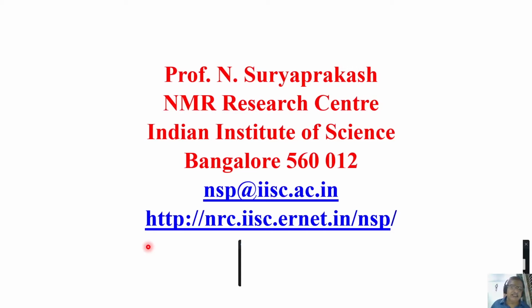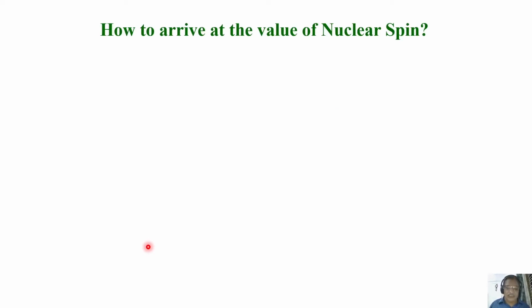And also, I discussed spin angular momentum and how we can get it empirically by knowing atomic mass and atomic number. What we will do today is continue further and see how we can arrive at the value of the nuclear spin based on the alignment of protons and neutrons within the nucleus. Of course, the empirical rule is one way. Just to make you familiar, you should know how we can get it. If I say it is half, just because I know atomic mass and atomic number, we can work it out. But there is a way to get it in a different way.